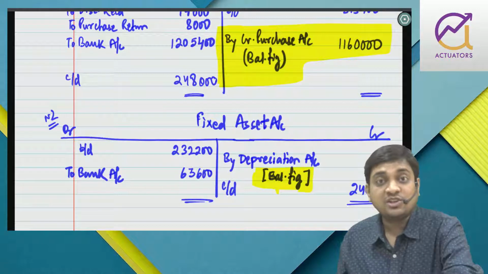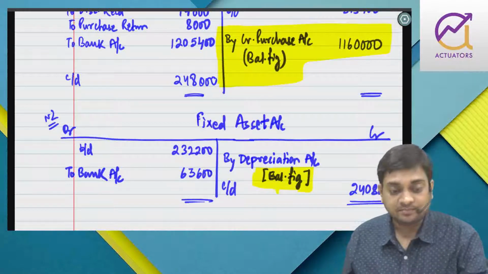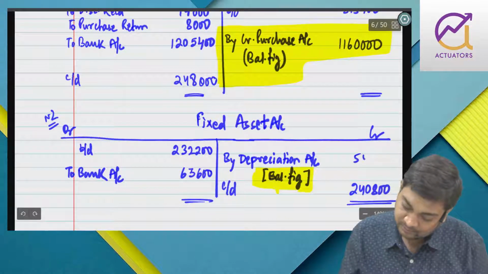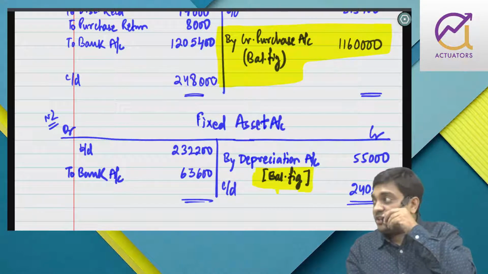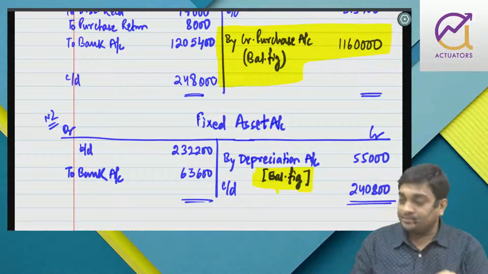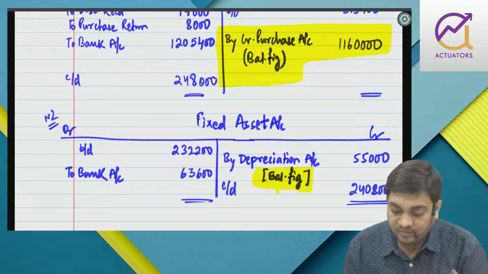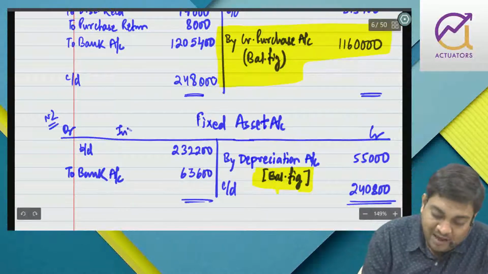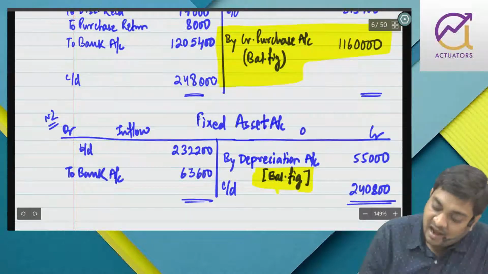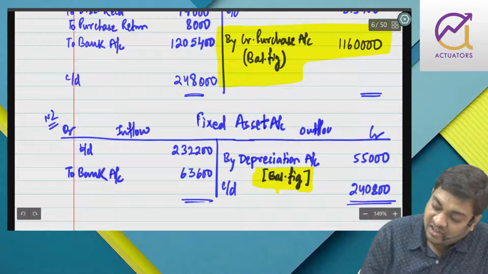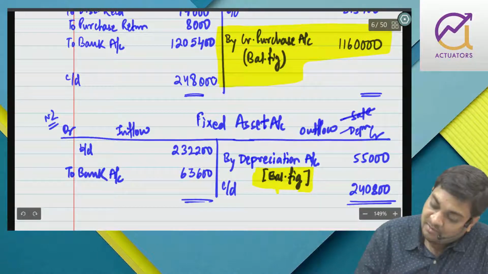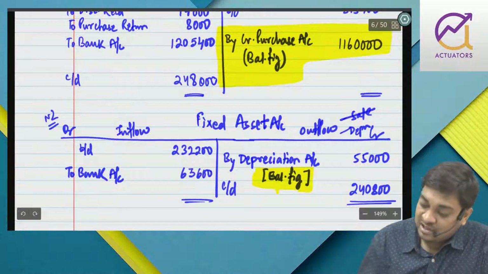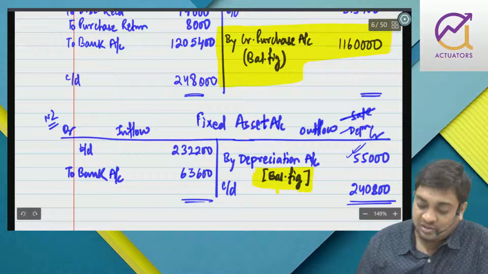So we have depreciation of 55,000. Right, we have depreciation of 55,000. Simple. So inflow you have only purchase and outflow is sale and depreciation. In the given problem they have told clearly that there is no sale, so the balancing figure has to be depreciation.